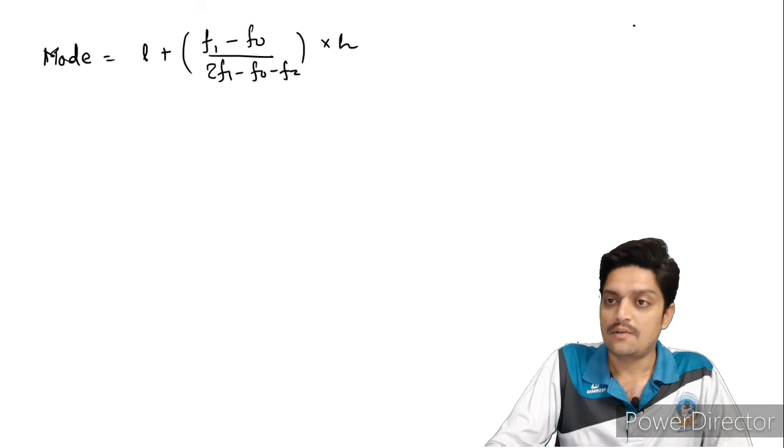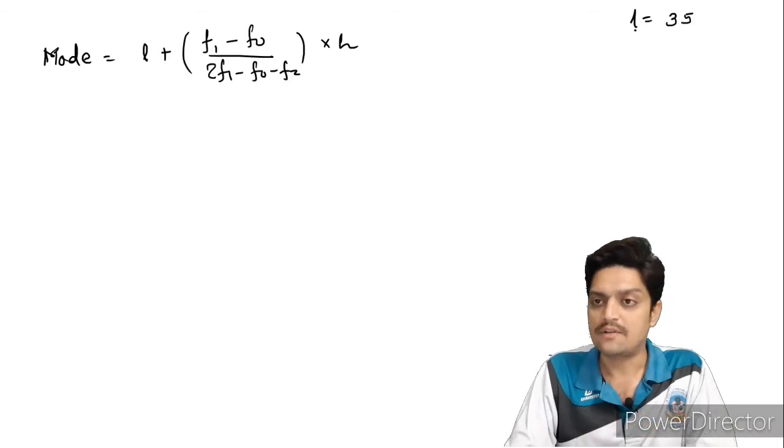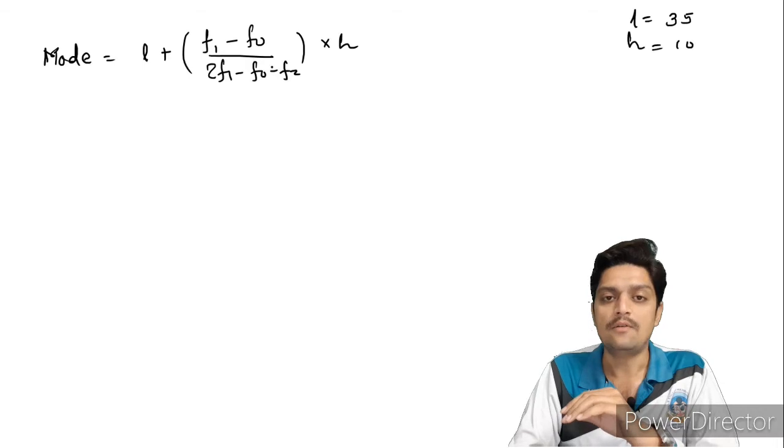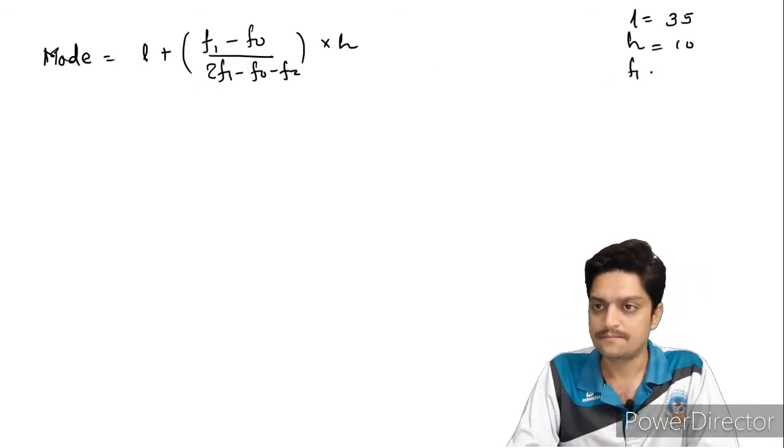L is equal to 35. So that there is no confusion. Now h also I will write down, that you all know h is equal to 10, which is the class interval. Now f1, f0 and f2.